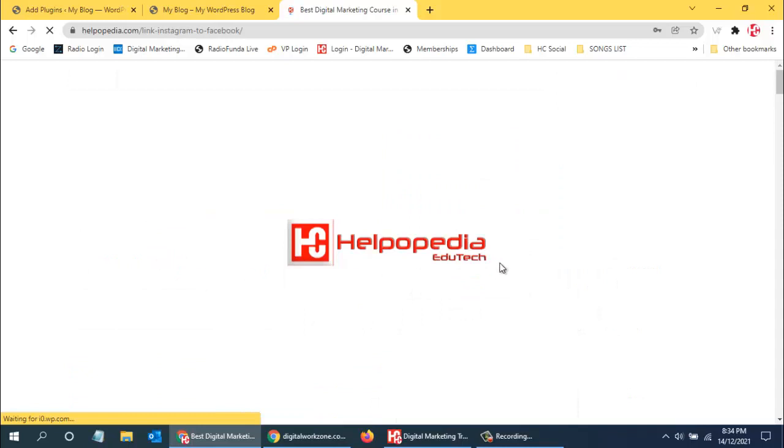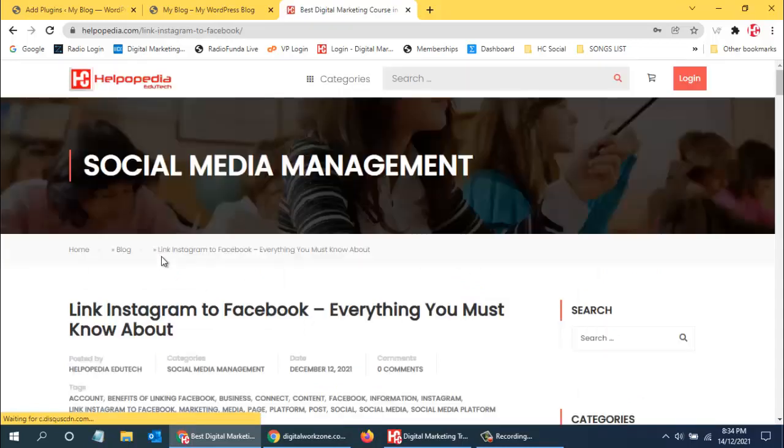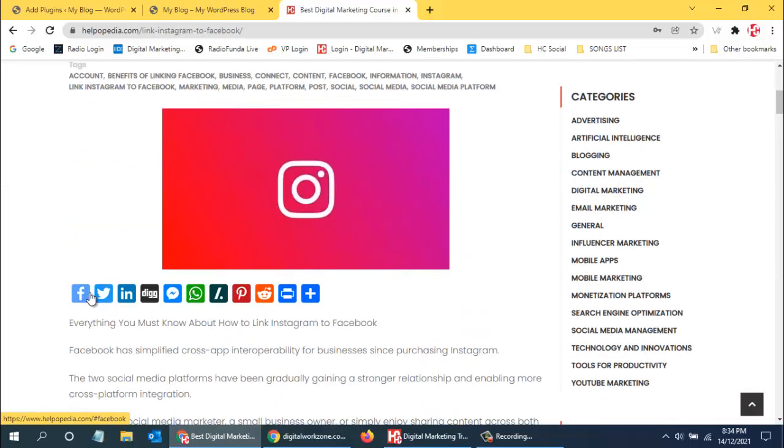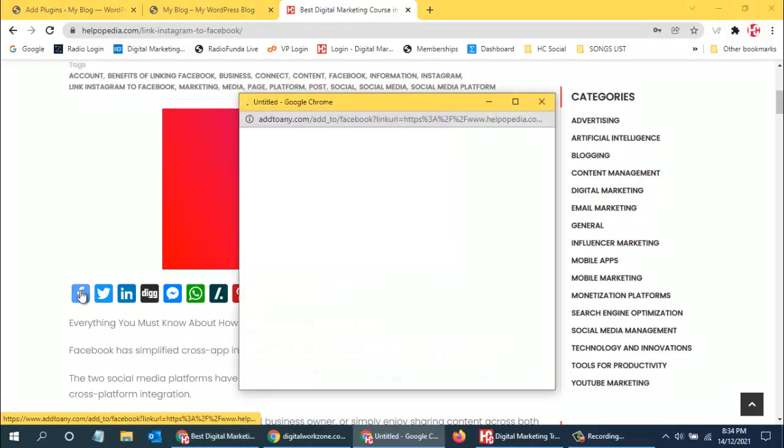So all these social sharing buttons I can also use on my website. If people want to share this on Facebook, they just click on Facebook, log into their Facebook, and then this blog will automatically come up with the image, and then you can share it to your Facebook account. So this is how it works.